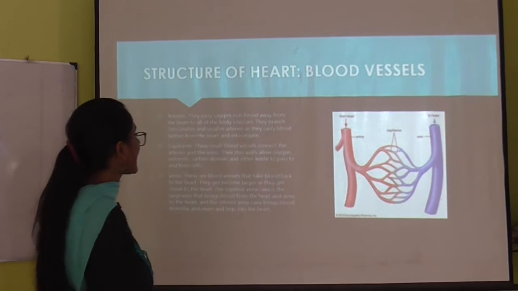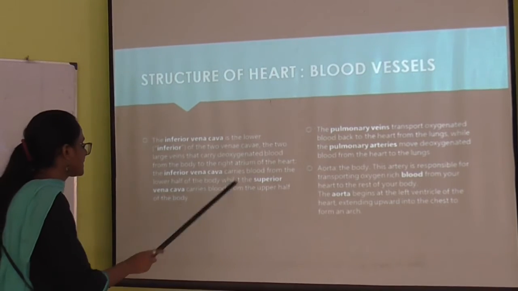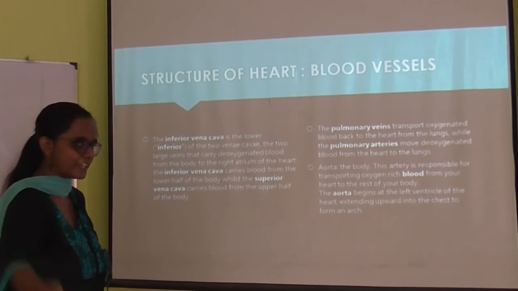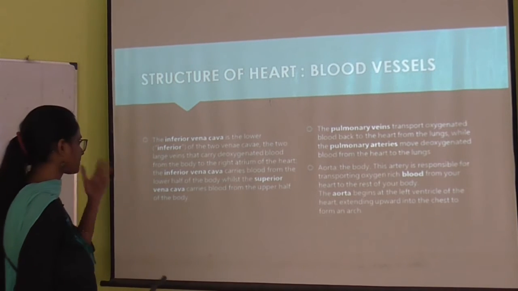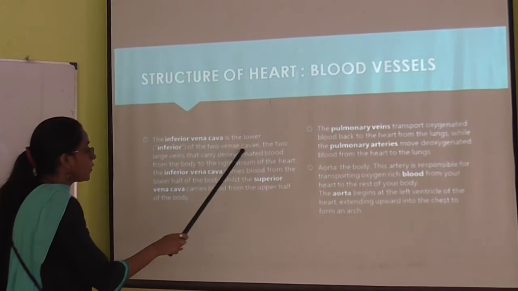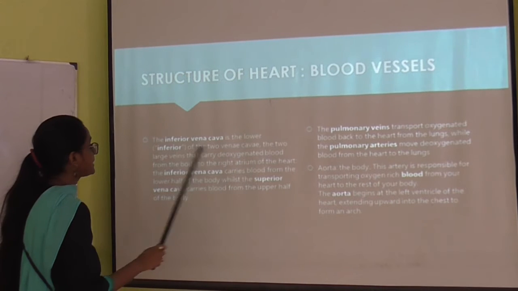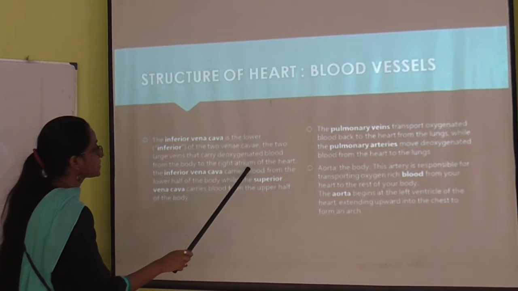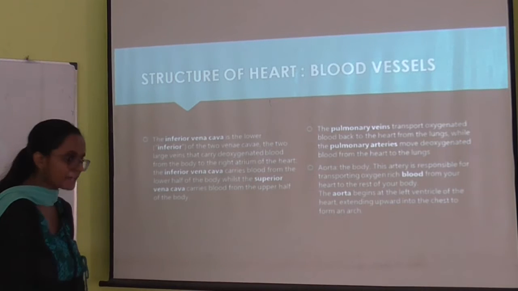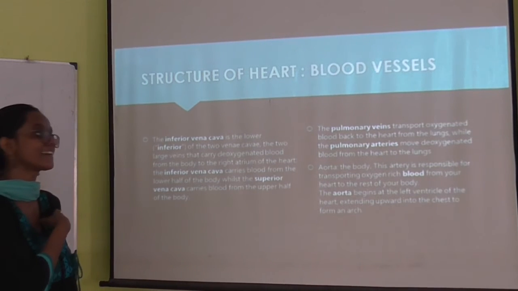Okay, now in the next slide what we are going to learn? We are going to learn about the inferior vena cava and superior vena cava. Okay, so it is one of the extensions of the blood vessels. So what is superior vena cava? The superior and inferior vena cava are the two large veins that carry the deoxygenated blood from the body to the right atrium. So what is happening? From the body, it carries the deoxygenated blood to the right atrium.